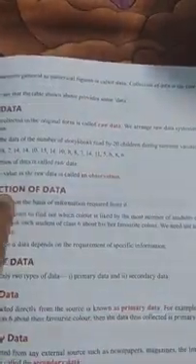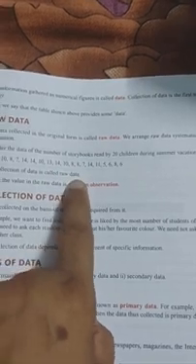Suppose these are the data of the number of storybooks read by 20 children during summer vacation: 14, 13, and so on. These are all a collection of numbers of storybooks. This collection of data is called what? Raw data. And each value in the raw data is called an observation.